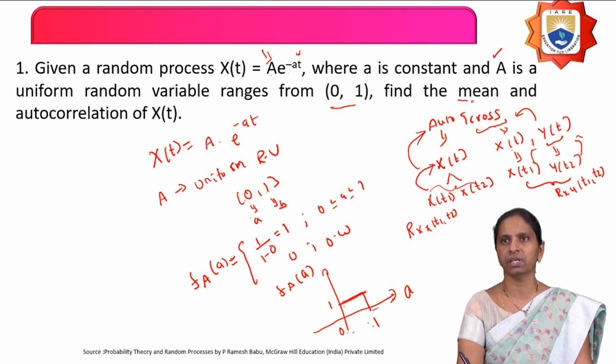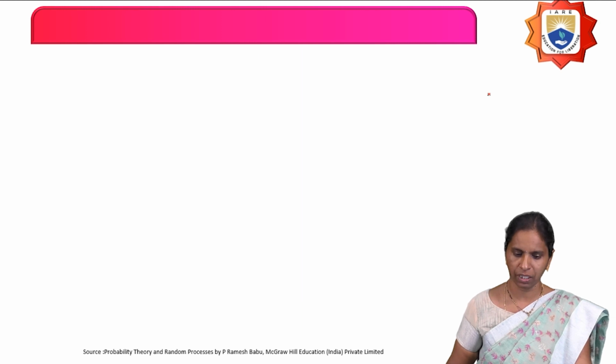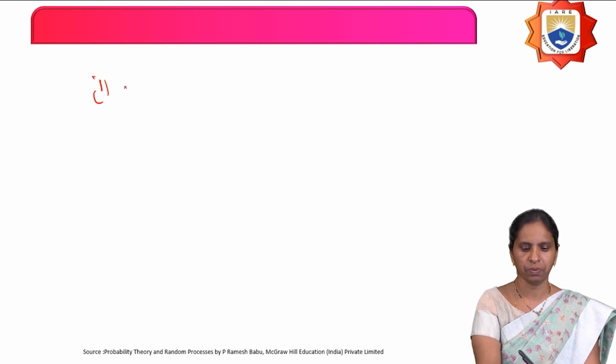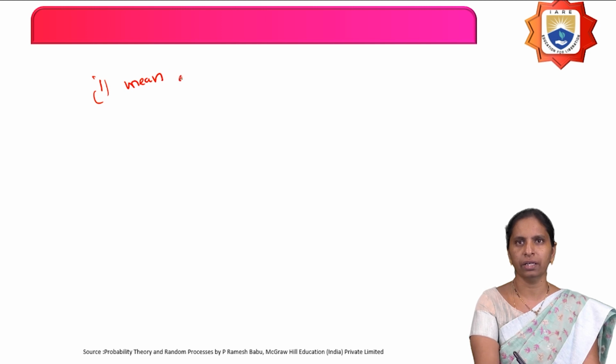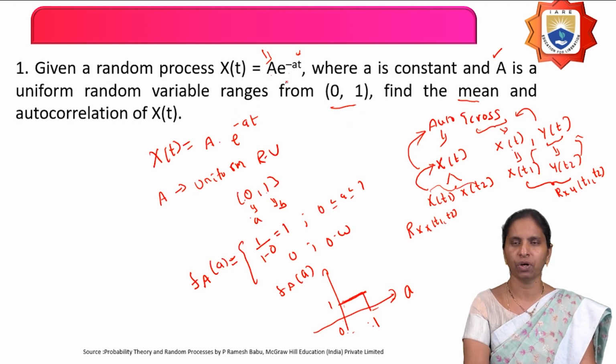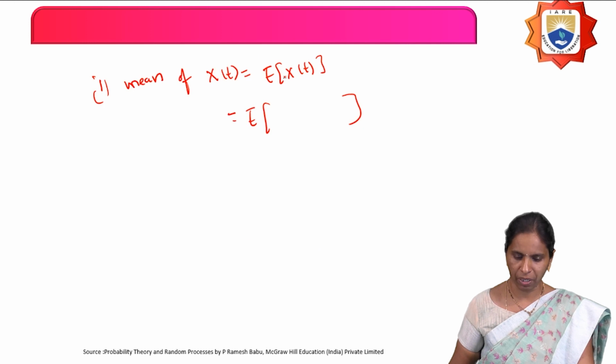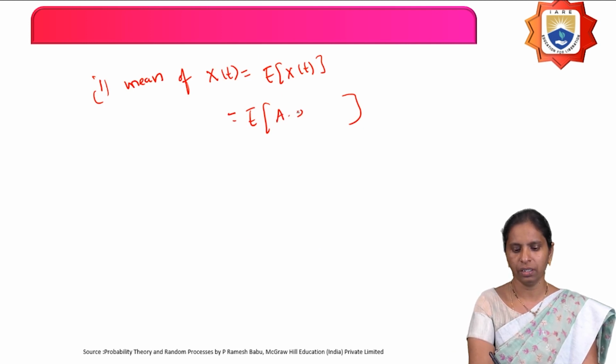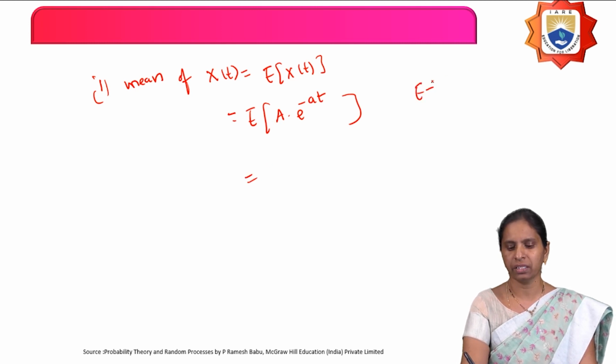Now, what you have to calculate? First, the mean of the random process x of t. That is nothing but the expectation of x of t, which equals the expectation of the random process x of t in the given problem, A into e power minus at. So here, expectation of A into e power minus at. Now what is expectation? Expectation is nothing but the statistical average.